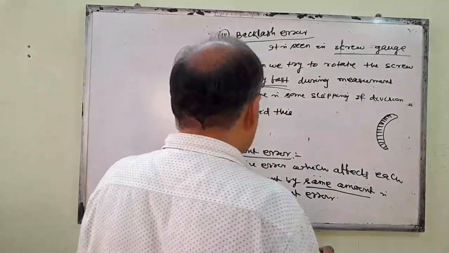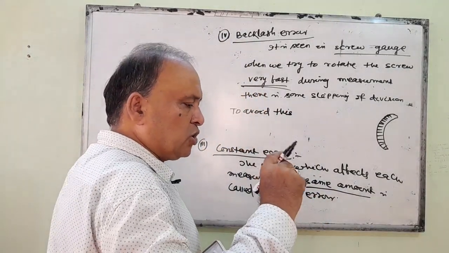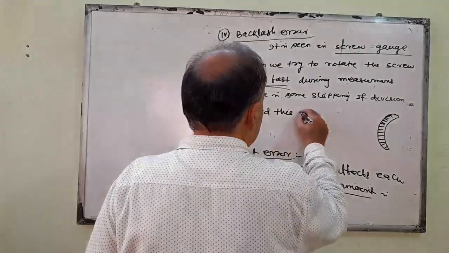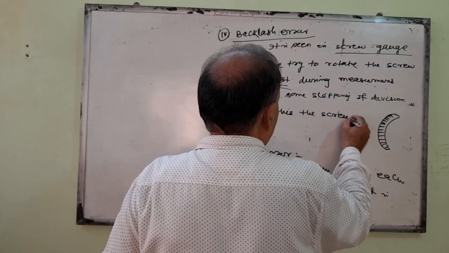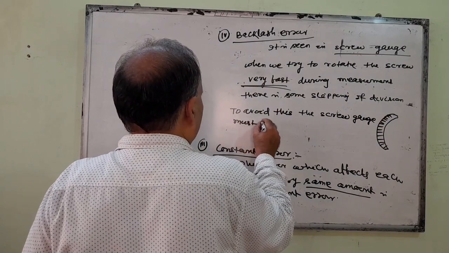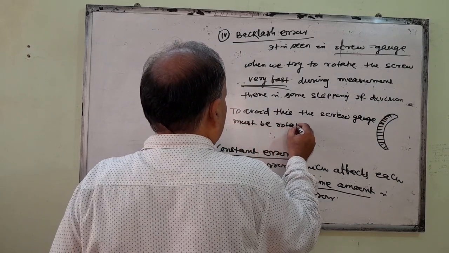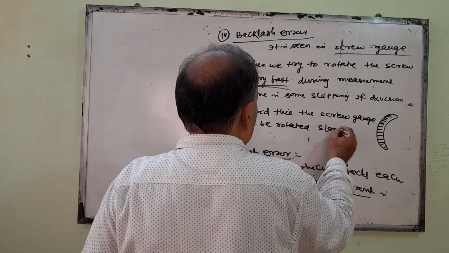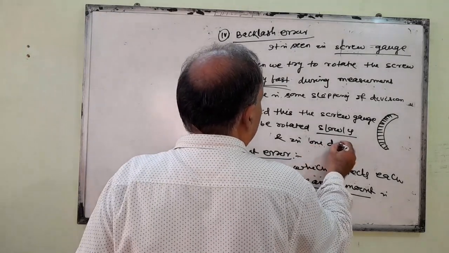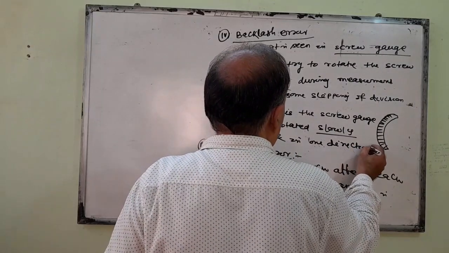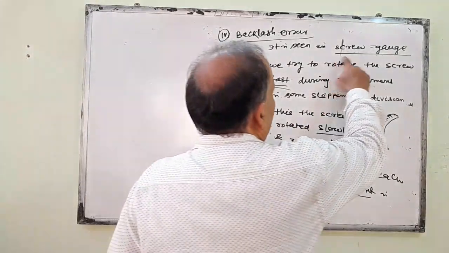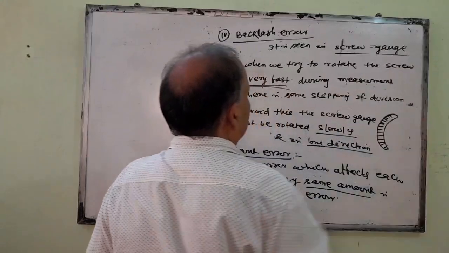So, to avoid this, the screw gauge must be rotated slowly and in one direction. You remember. This backlash error is seen in the screw gauge. You will see in your practical class what a screw gauge is.